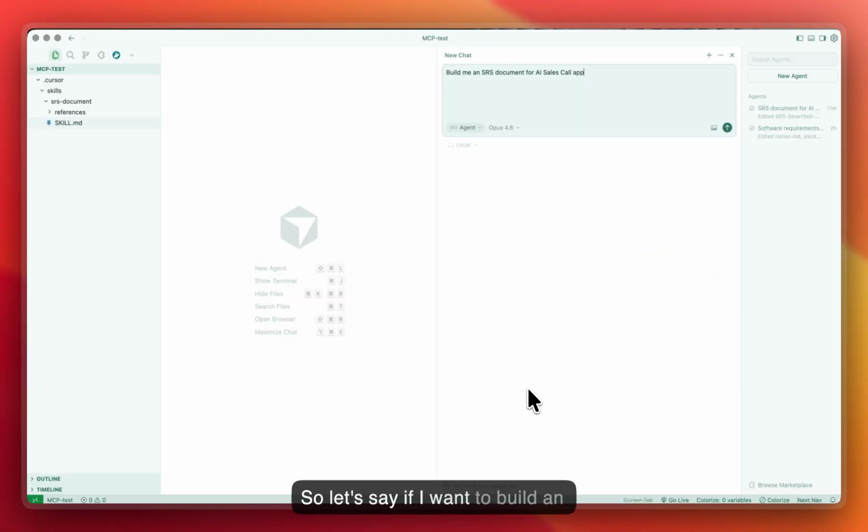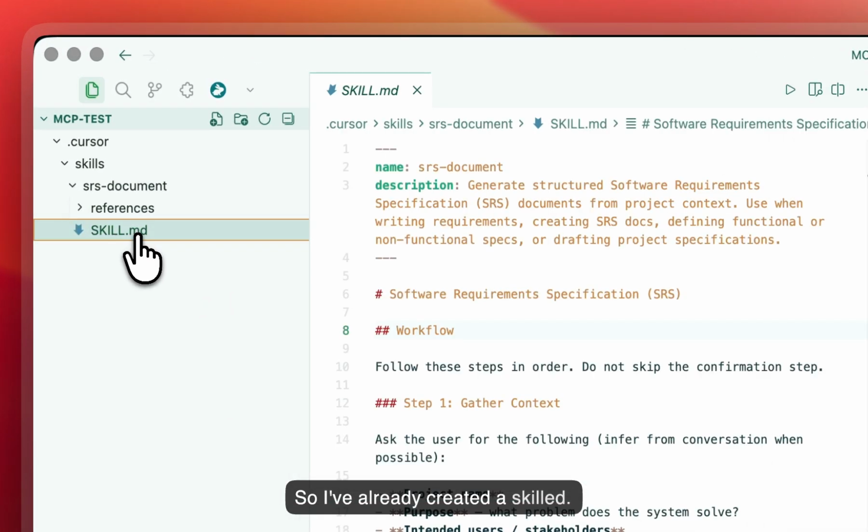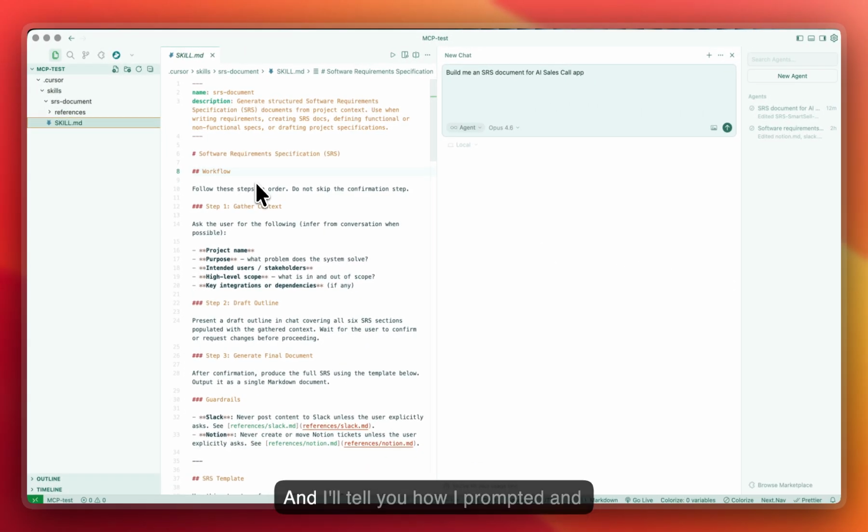So let's say I want to build an SRS document, which is a software requirement specification document, for a particular AI sales call app. Let's see how skills and MCP can help. I've already created a skill.md file, which of course was created totally by AI, and I'll tell you how I prompted and how it was created.